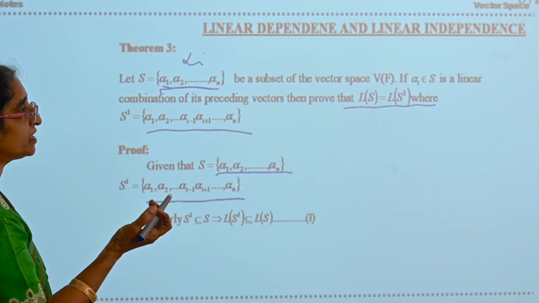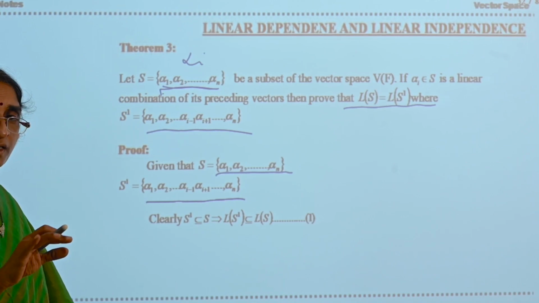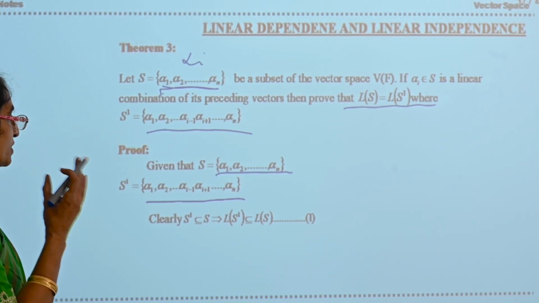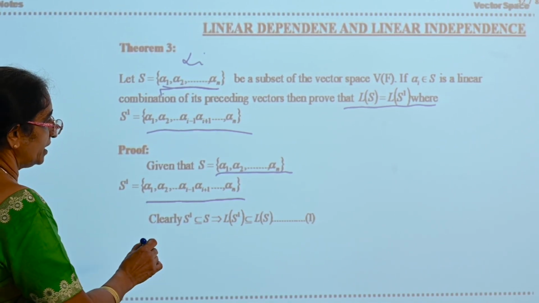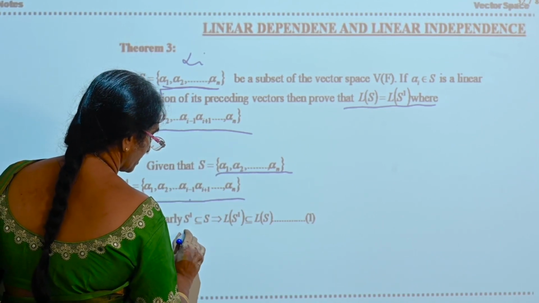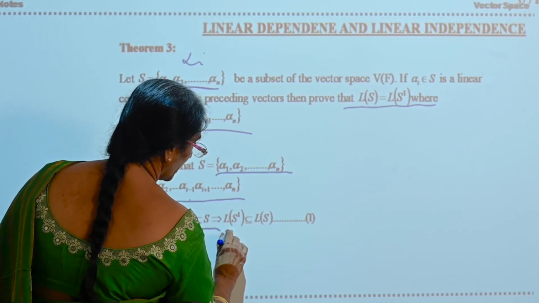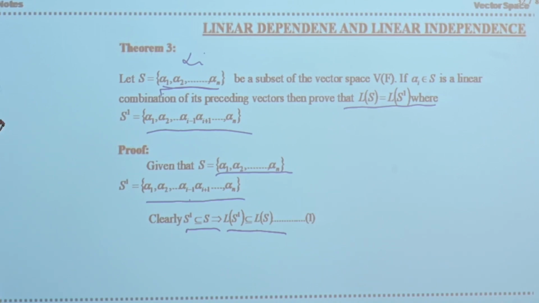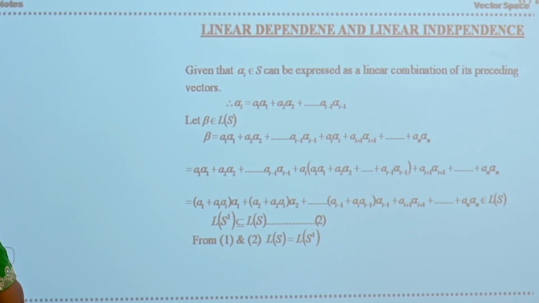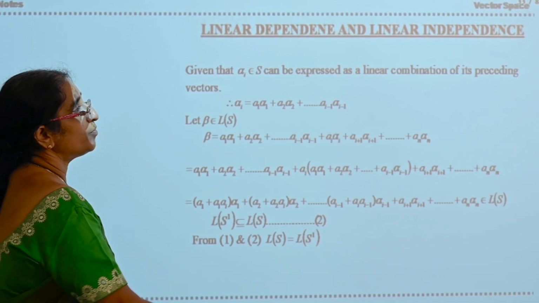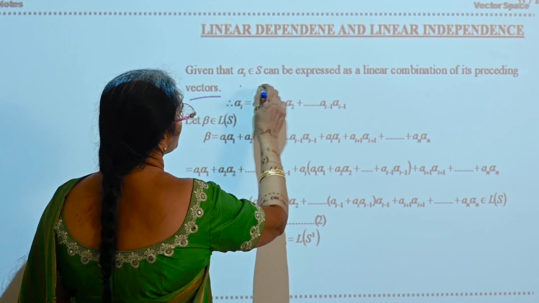Here αi is expressed as a linear combination of its preceding terms. Clearly, S' is a subset of S, which implies L(S') is a subset of L(S). Now take αi belonging to S, and αi can be expressed as a linear combination of its preceding vectors. It is given to you.